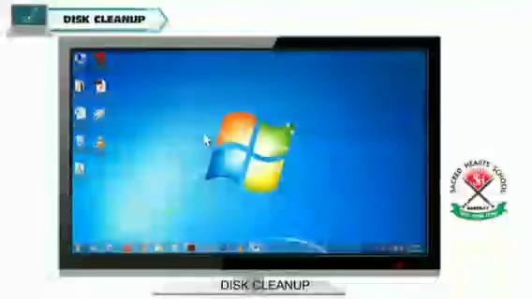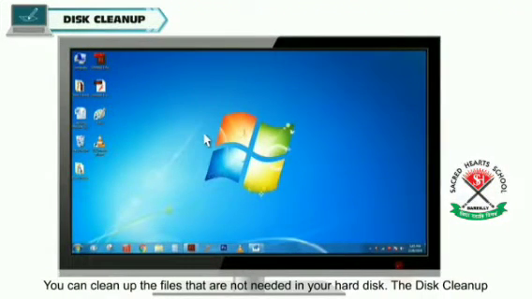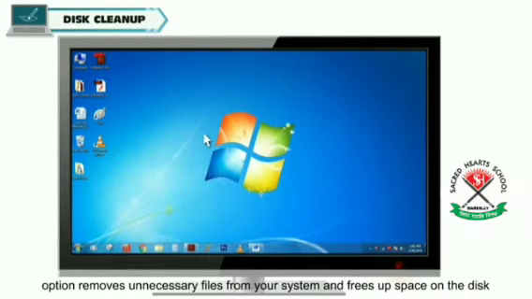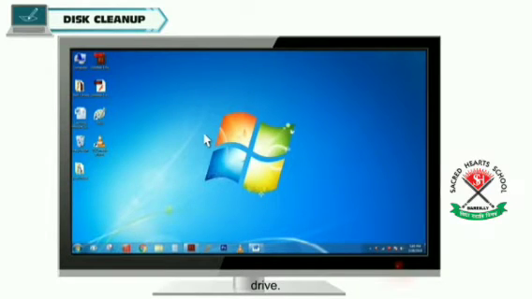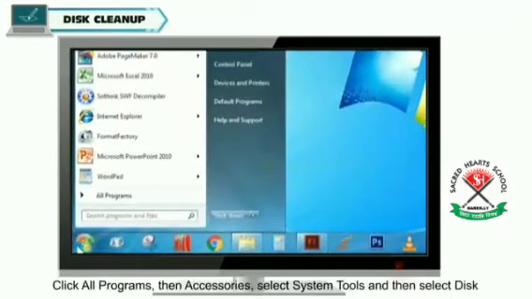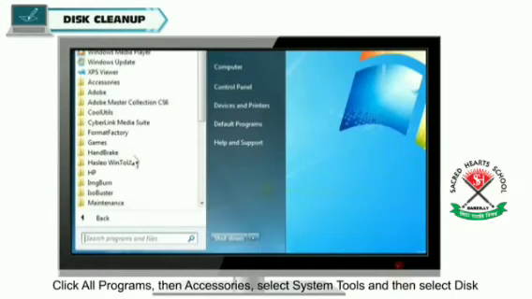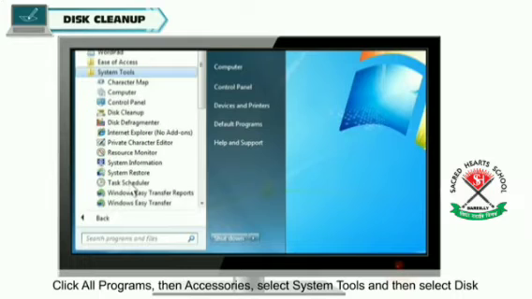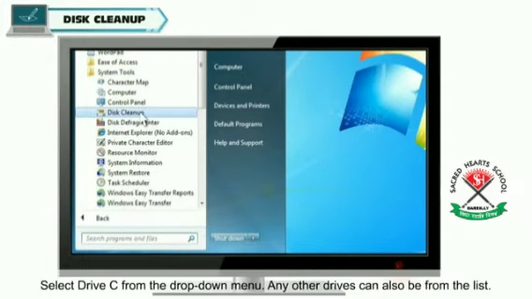Now the next feature is disk cleanup. We can clean up the files that are not needed in our hard disk. The disk cleanup option removes unnecessary files from the system and frees up the disk drive. The steps to run disk cleanup in Windows 7 operating system are: firstly, click on the Start button, then click All Programs, then Accessories, select System Tools and then select Disk Cleanup.